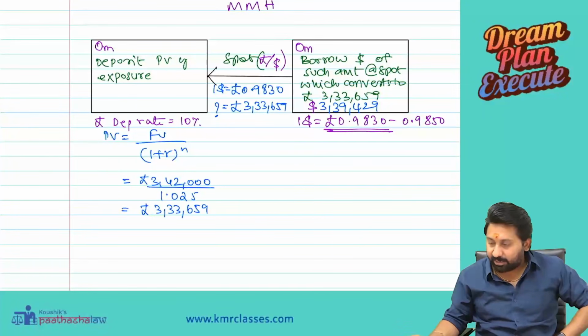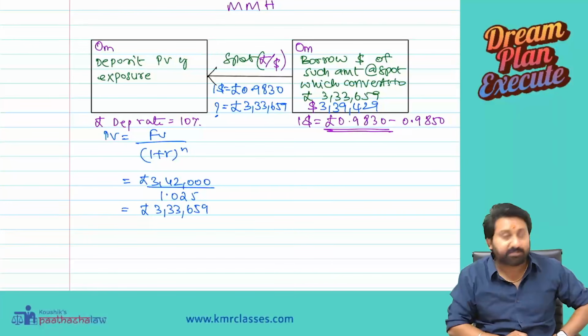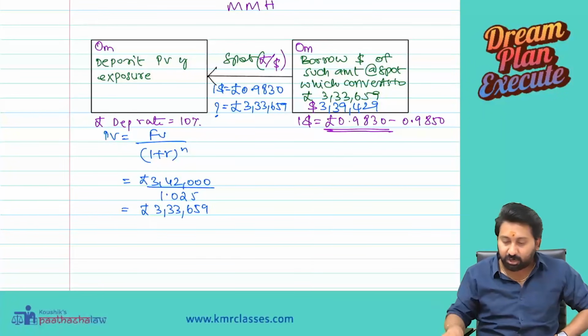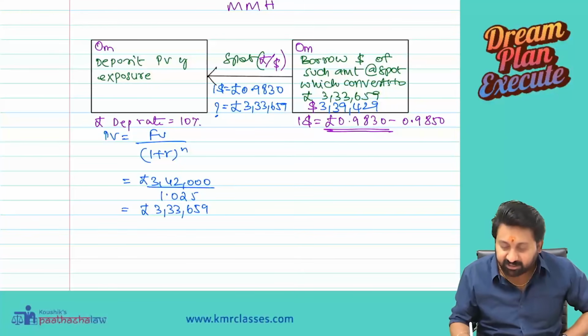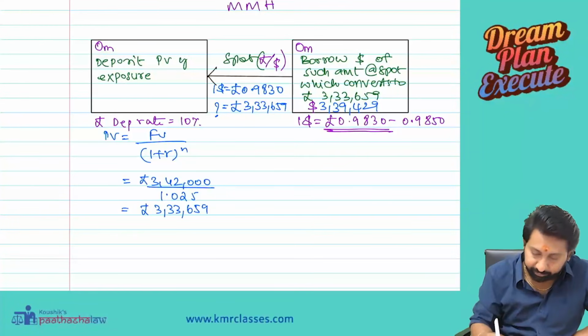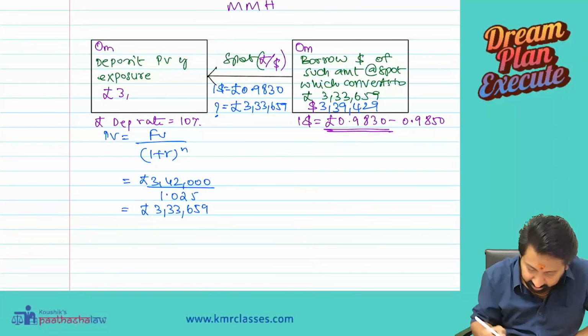Divided by, sorry, multiplied by 0.9830. How much did it come? 333,659. So we will deposit that. So that reconciliation also happened. We will borrow $339,429, which will get converted into 333,659.